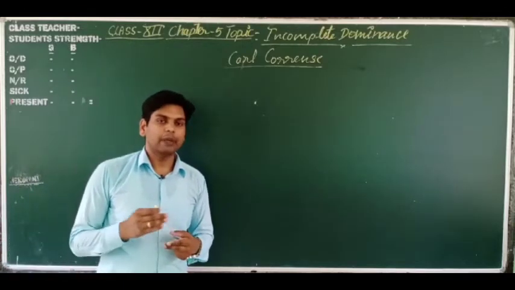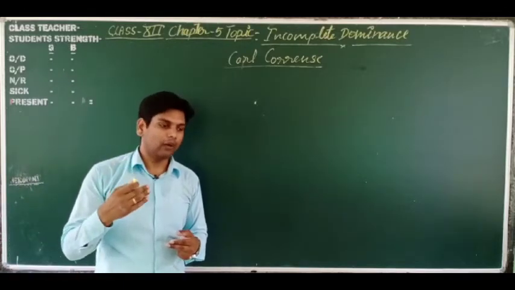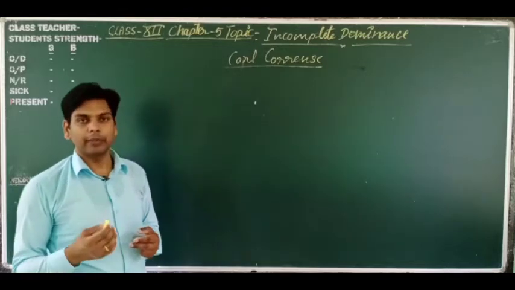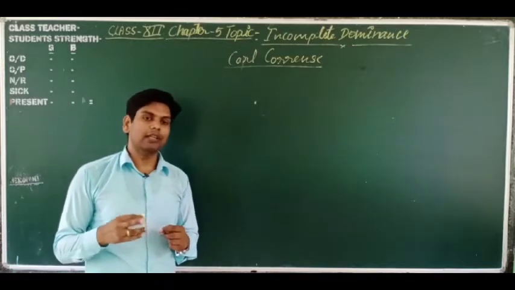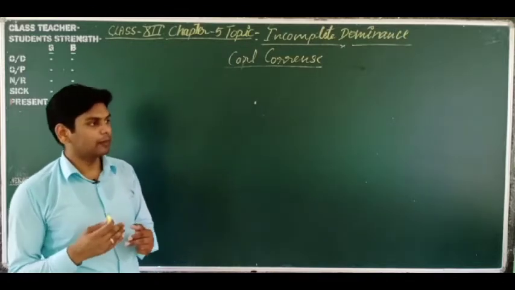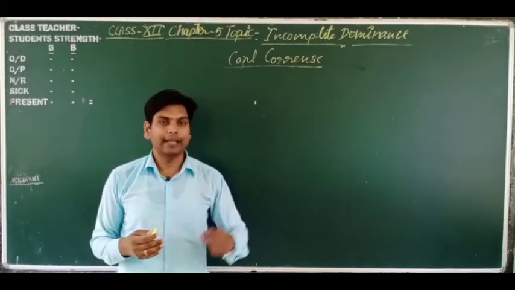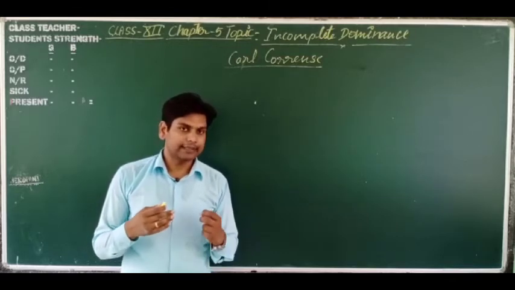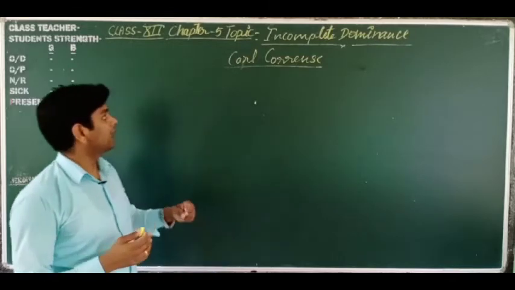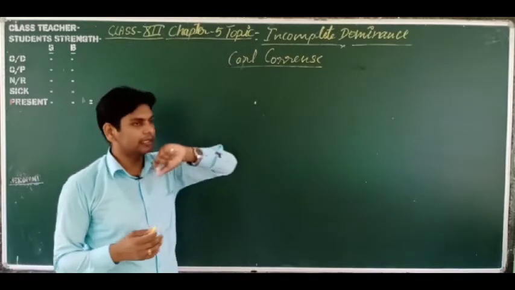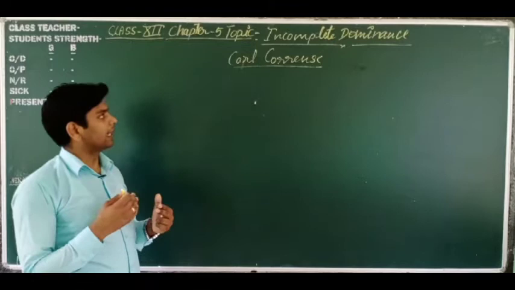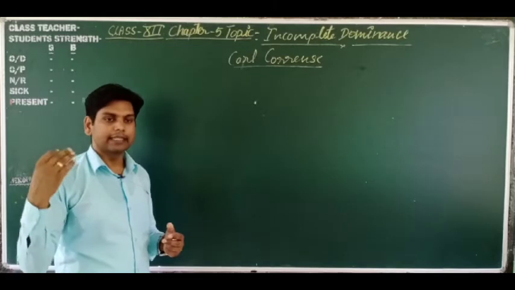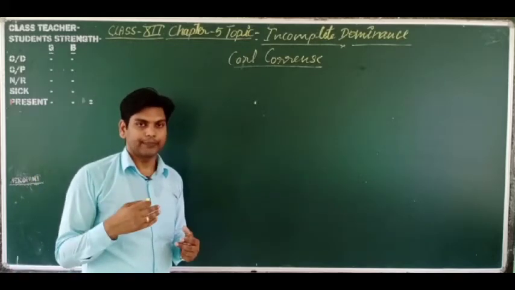Mendel performed the cross on pea plants, so all the concepts Mendel explained are satisfied by the law of dominance, because he performed the cross only on pea plants. But if we perform the same cross on other plants, then the concept of the law of dominance is not satisfied. So Karl Correns made the cross to test whether the law of dominance that Mendel gave holds in other plants. It was not proved in other plants.